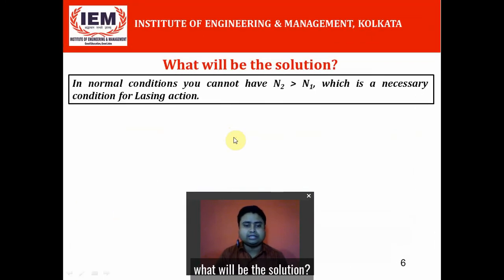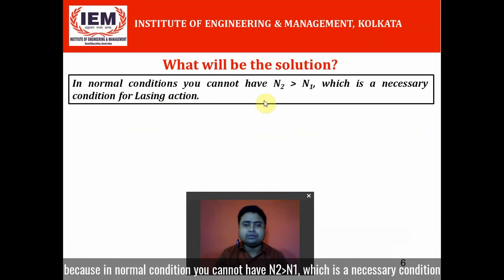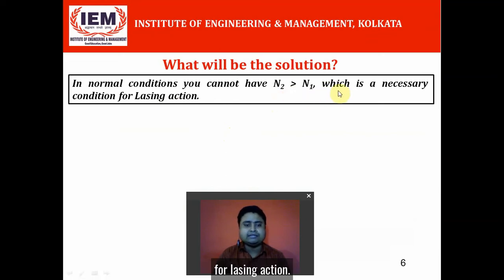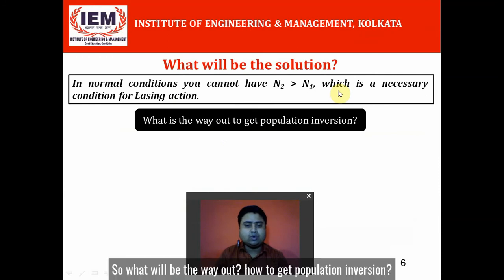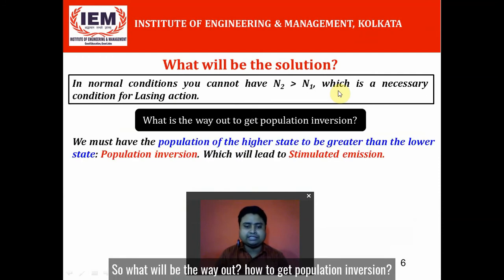Then what will be the solution? Because in normal condition you cannot have N2 greater than N1, which is a necessary condition for lasing action. So what will be the way out? How to get population inversion?